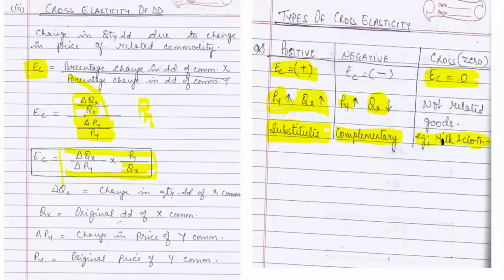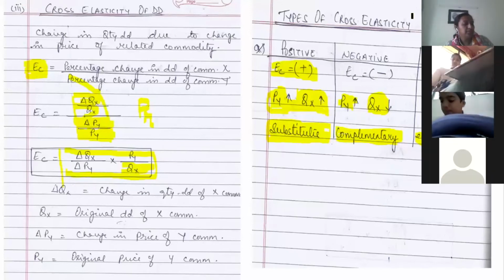So if the price of milk increases, what effect is it going to have on cloth? Nothing. So for goods which are unrelated, the cross elasticity of demand is 0. Clear? Yes. Now with this, we have finished this chapter.